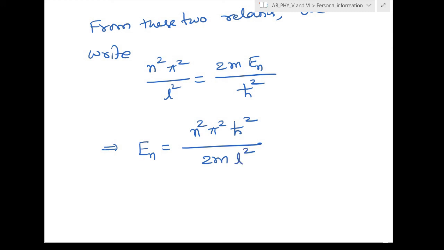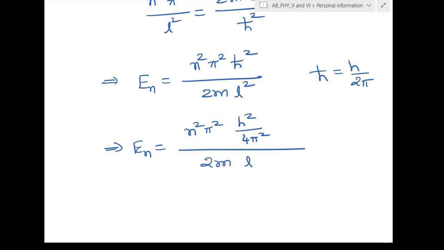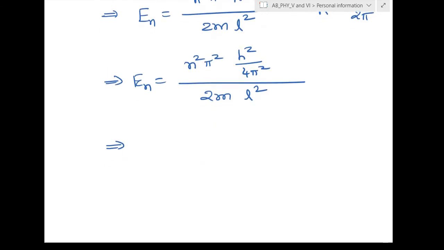Suppose if you want to replace h cut with h by 2 pi, we can replace here: En is equal to n square pi square h square by 4 pi square, divided by 2m L square. So pi square will cancel. So En will be equal to n square h square divided by 8m L square.